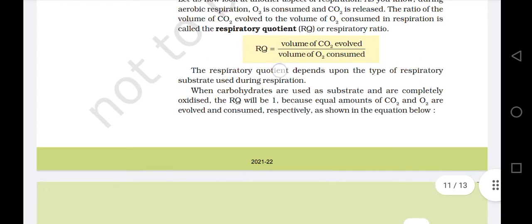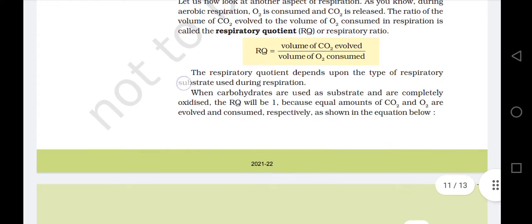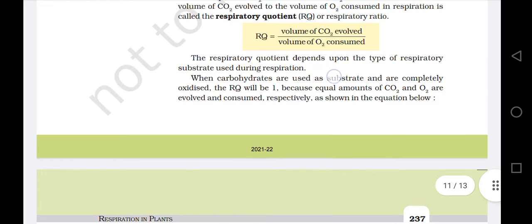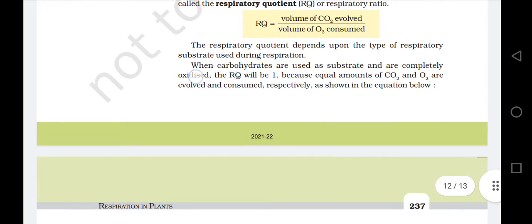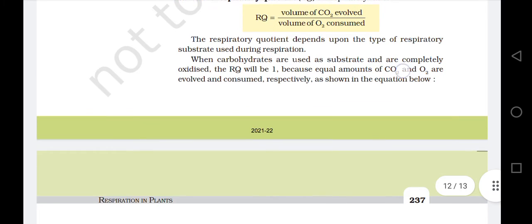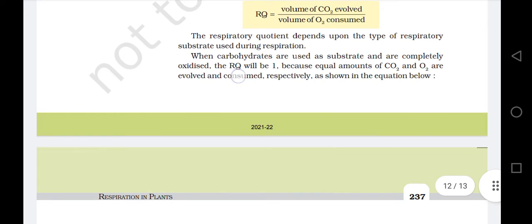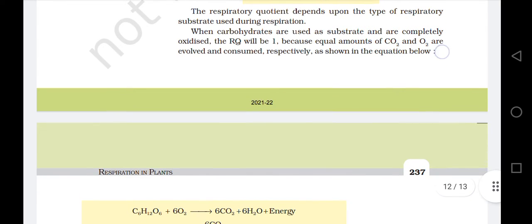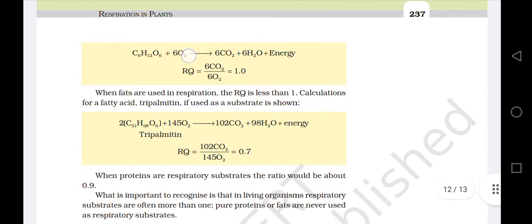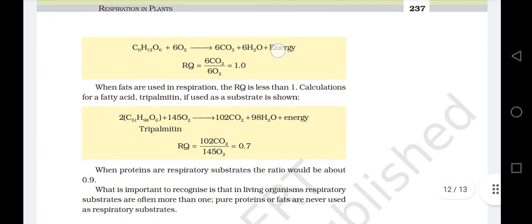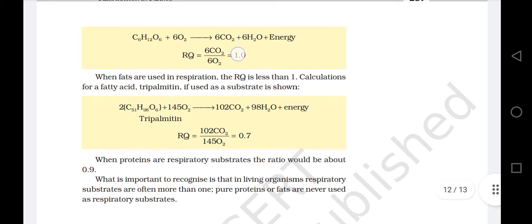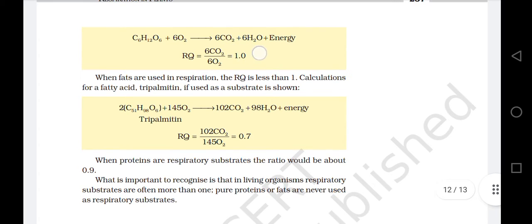The respiratory quotient depends upon the type of respiratory substrate used during respiration. When carbohydrates are used as substrate and are completely oxidized, the respiratory quotient, RQ, will be 1, because equal amounts of carbon dioxide and oxygen are evolved and consumed, respectively, as shown in the equation below. C6H12O6 plus 6 O2 gives 6 CO2 plus 6 H2O plus energy. RQ is equal to 6 CO2 by 6 O2, which gives 1.